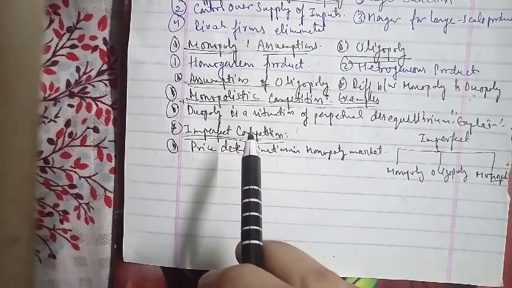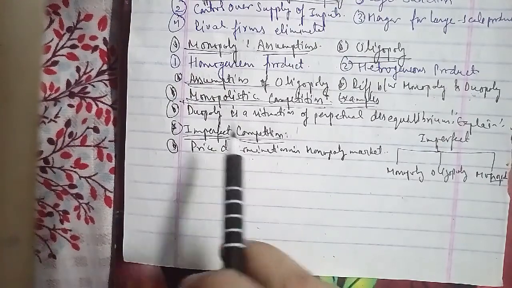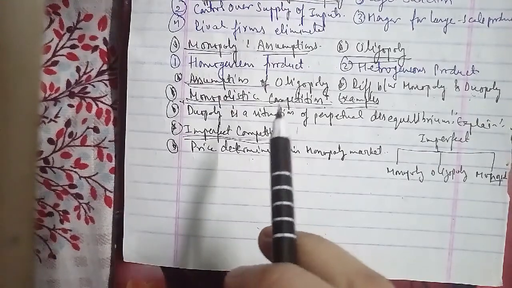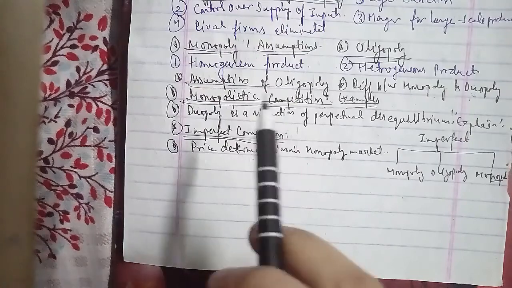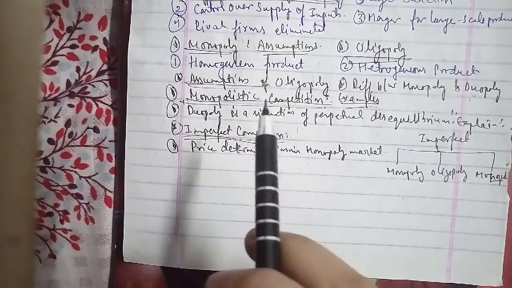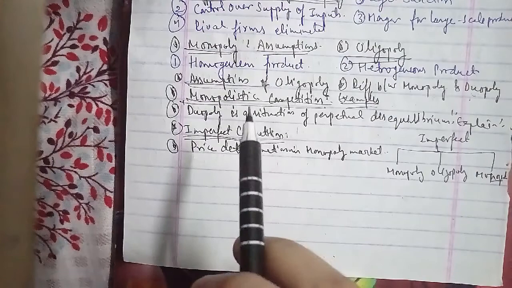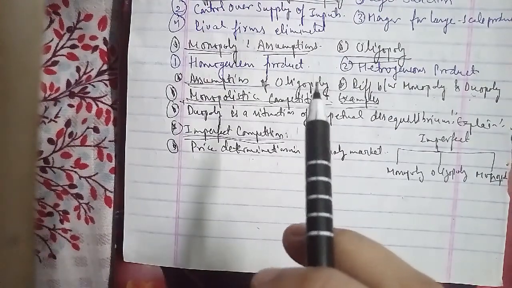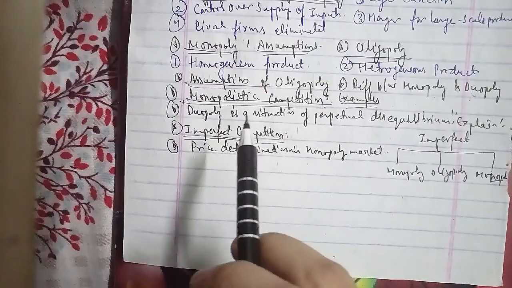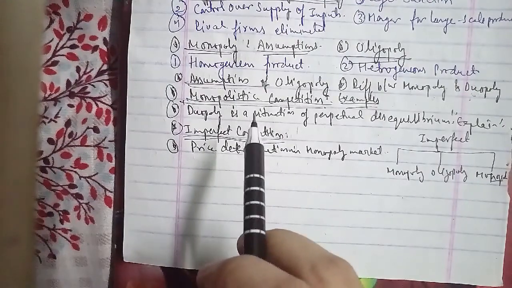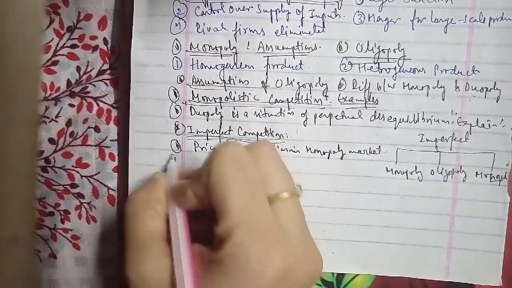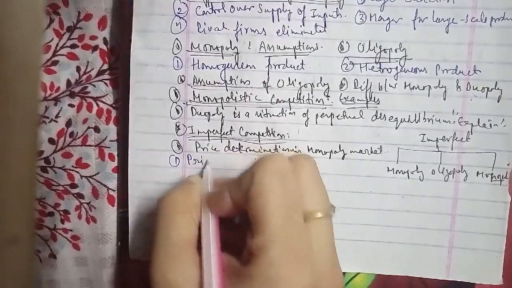The equilibrium price and output under monopoly is usually studied in two forms: pricing in the short run and pricing in the long run.